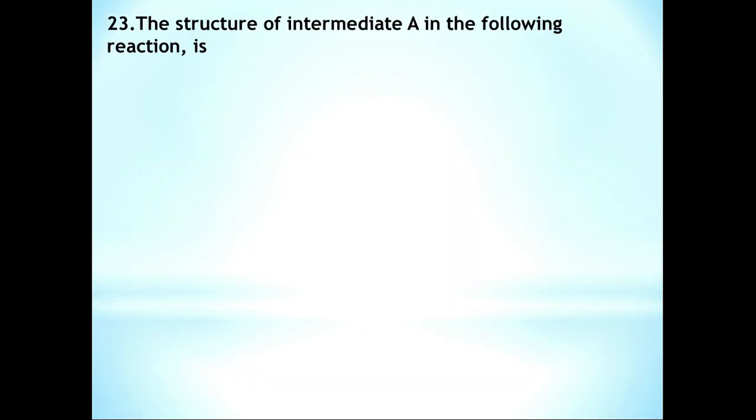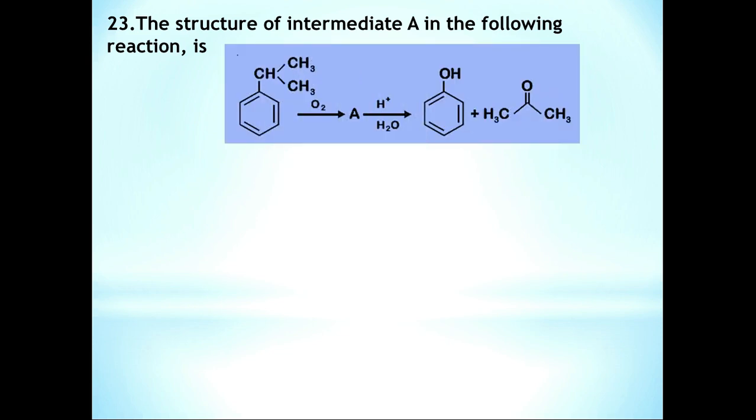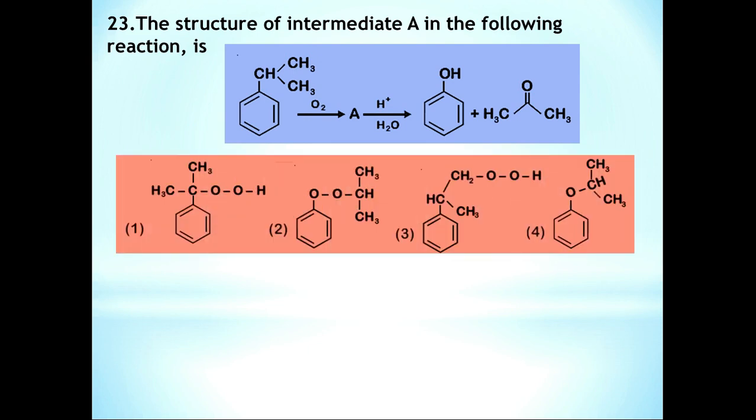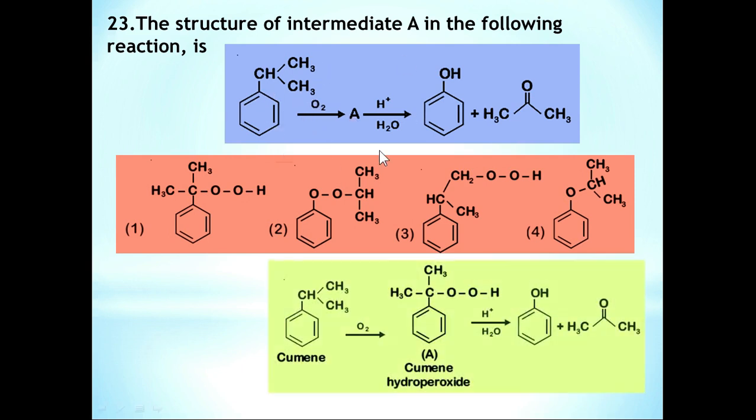The structure of intermediate A in the following reaction is? It is nothing but cumene synthesis of phenol. Here, if you consider the options, there are 4 different compounds. Actually, in case of cumene synthesis, cumene is first oxidized to cumene hydroperoxide, then it is hydrolyzed to give phenol and acetone. So among these compounds, option number 1, which is the correct structure of cumene hydroperoxide, is the correct answer.